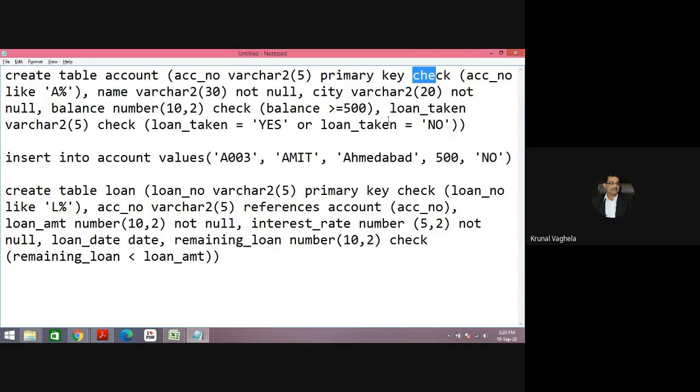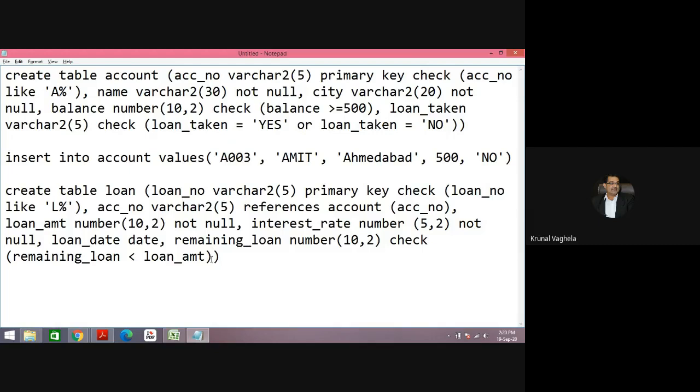And when you write the check constraint at the end, where my column definitions are over, and I keep all the check constraints there, then it is a table level constraint.